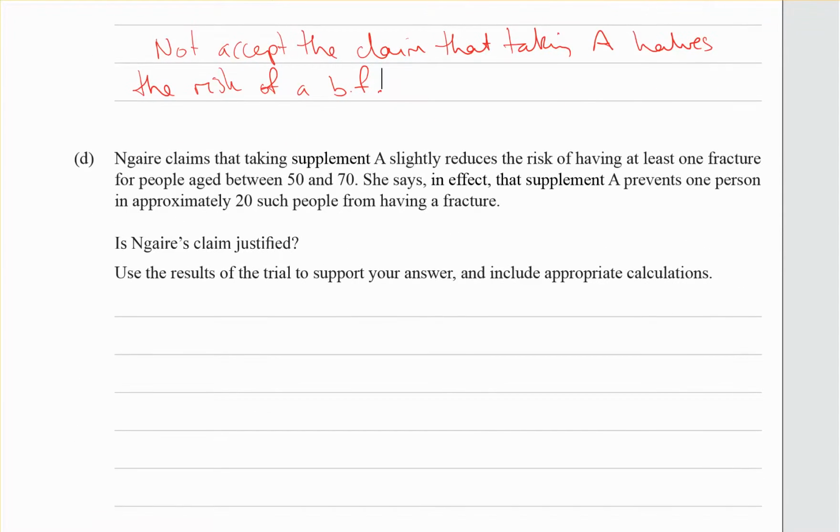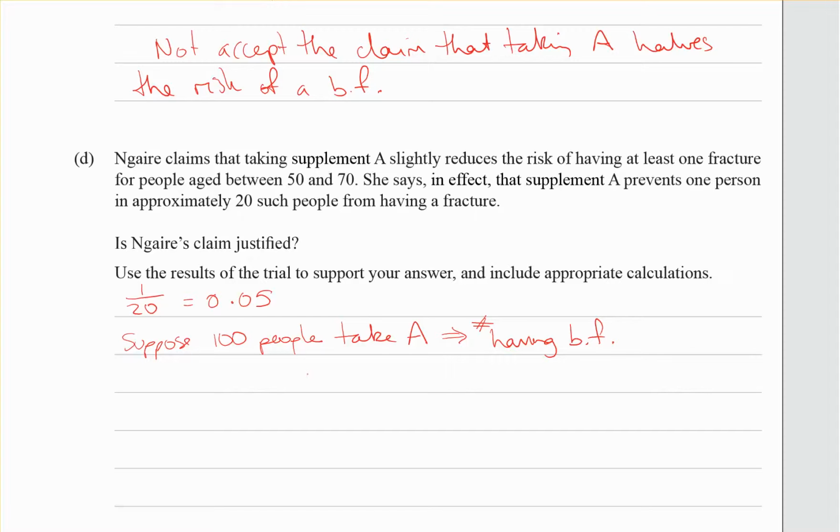Right, part D. Taking supplement A slightly reduces the risk of having at least one fracture for people aged between that. Prevents 1 person in 20. So 1 in 20 is 0.05. So suppose 100 people were to take supplement A, then the number having at least one bone fracture,